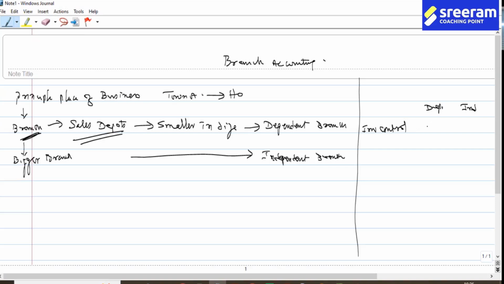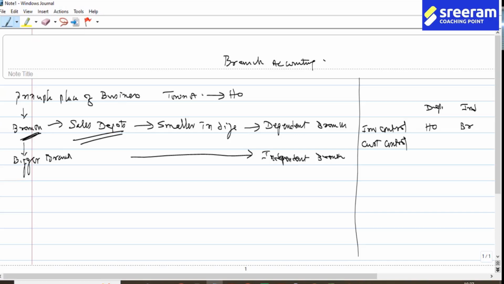So who will have inventory control in the case of a dependent branch? Only head office. Head office will know what stock the branch should keep. Whereas in the case of an independent branch, the branch will decide how much stock they should keep. Correct? Now, next one is customer control. What do you mean by customer control?